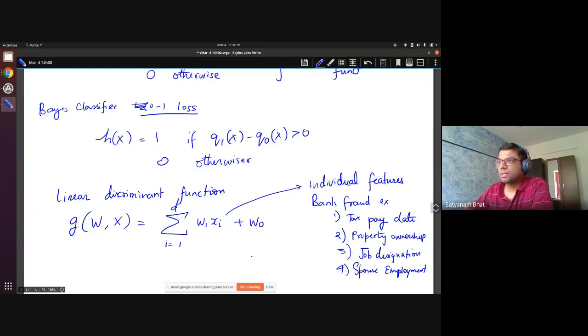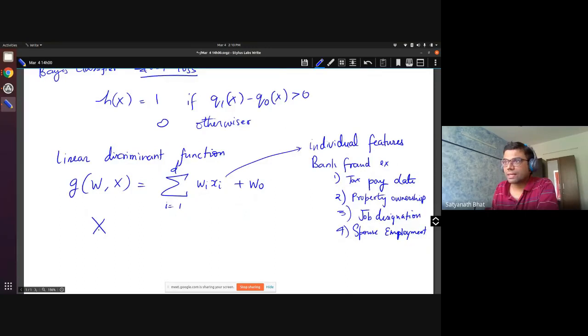So the vector x here has d features, x1, x2, up to xd. Typically we write the feature vector as a column vector, and the way to write that is with this T, the transpose. If you apply the transpose operator on a row vector, it becomes a column vector.